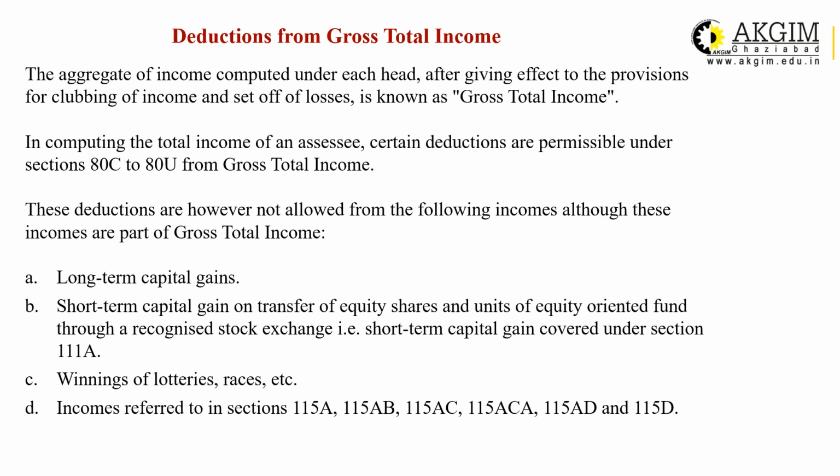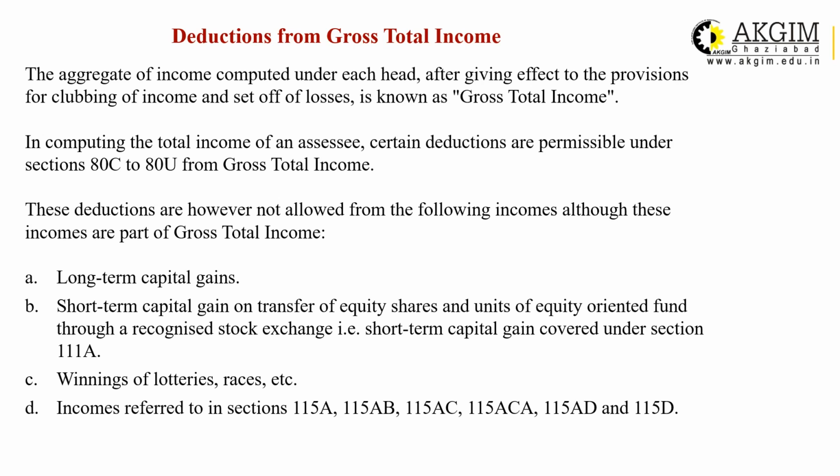There are so many deductions which are available for any person. Person means individual, company, partnership firm, AOP, BOI, as per the definition of person given by the Income Tax Act. These deductions are different for individuals, for companies, and for partnership firms. The deduction can be claimed by a person or individual from gross total income as part of tax planning. If you plan well, you can reduce your total tax liability by using these deductions.